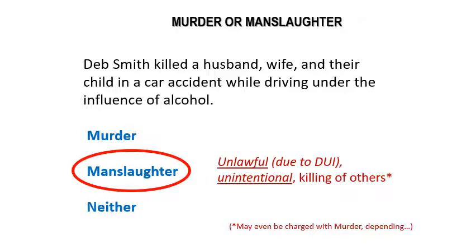She did not intend to kill the people that she ended up killing by driving under the influence. Okay. Now, she could potentially be charged with murder in this case. Okay. It really depends. Maybe she had prior DUI convictions. Okay, it's going to depend, but generally we probably would say that this would fall under manslaughter.